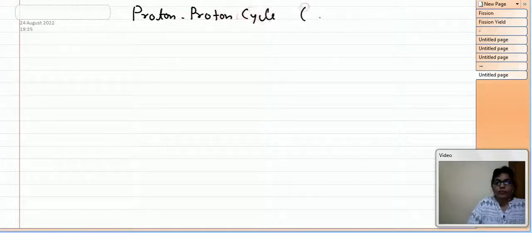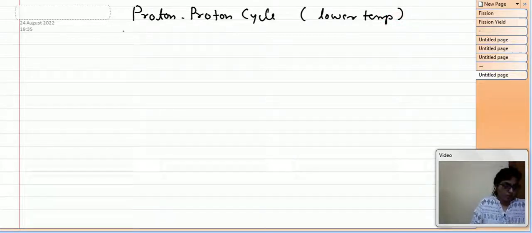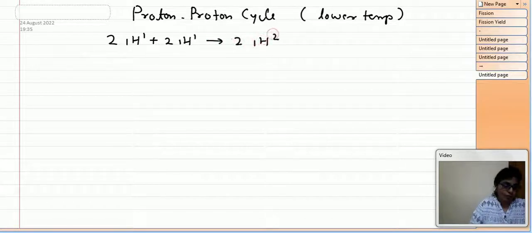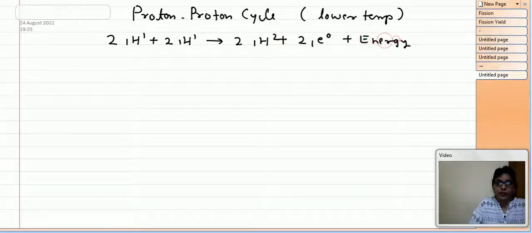This takes place at comparatively lower temperature. At comparatively lower temperature these reactions proceed, and at higher temperature the carbon-nitrogen cycle proceeds. In this there will be two hydrogen giving two 1H2 plus 2 positron plus energy.